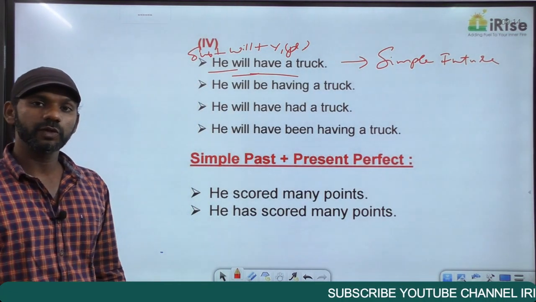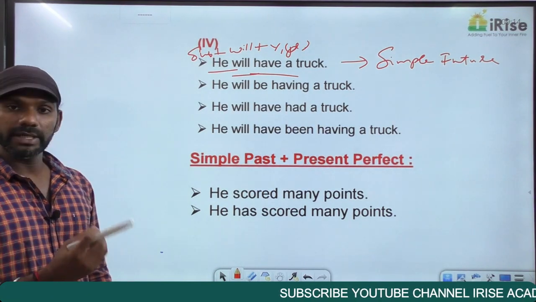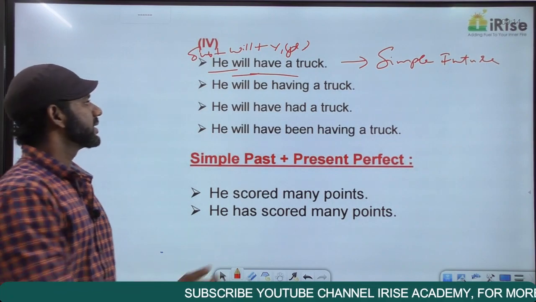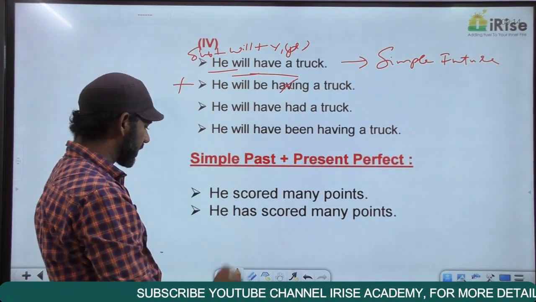The next category is future continuous. He will be having a truck means he will be eating a truck, which does not make any sense, grammatically wrong, eliminated.